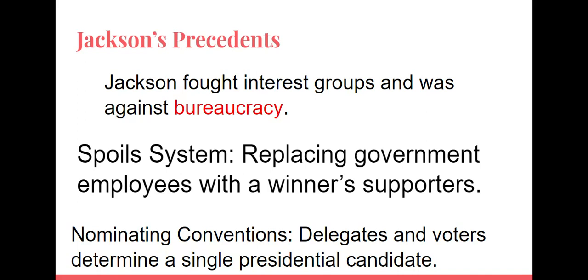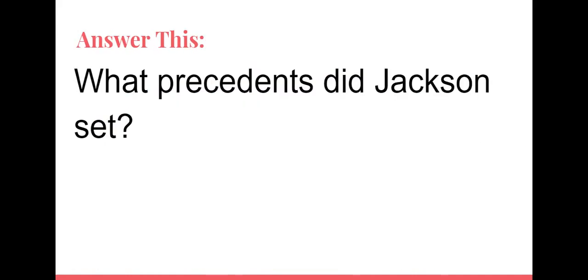Nominating conventions: delegates and voters determine a single presidential candidate. So we don't have 4 people running all at once. And so on your paper, I'd like you to jot down this question: what precedents did Jackson